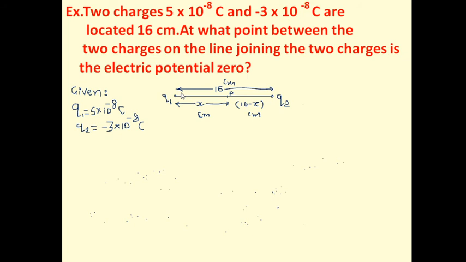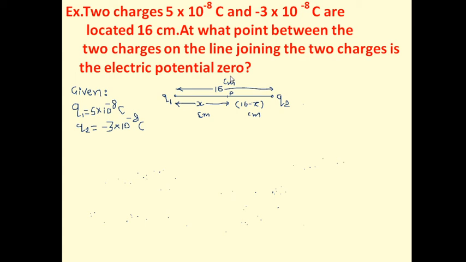Now to just clear the concept, here we will consider one very simple example. Generally this type of example appears in the examination also. The example is like this. Two charges, 5 × 10^-8 coulomb and -3 × 10^-8 coulomb, are located 16 centimeter apart. At what point between the two charges on the line joining the two charges is the electric potential 0?